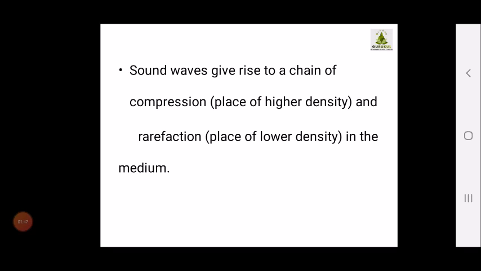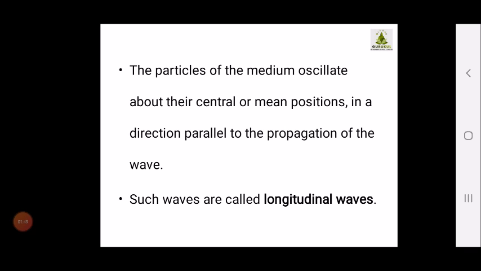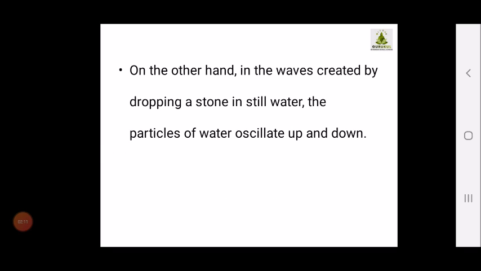Now what does it mean? This we will understand with the help of certain concepts. The particles of the medium oscillate about their central or mean position in a direction parallel to the propagation of the wave. Such waves are called longitudinal waves.